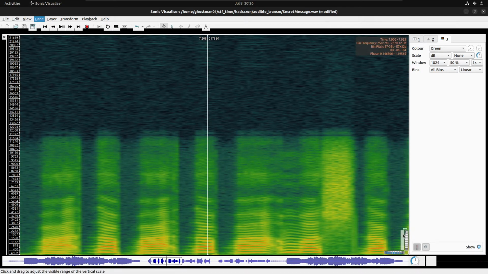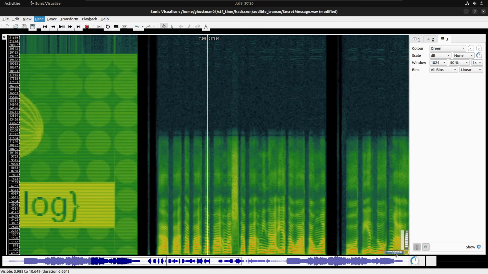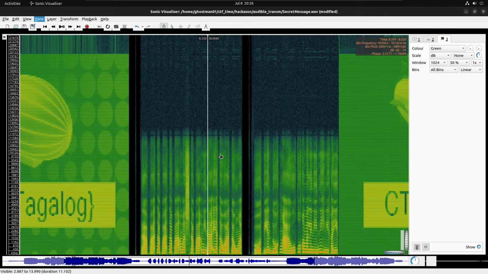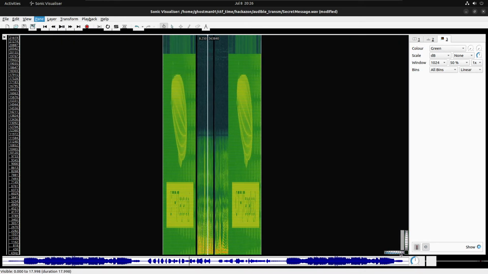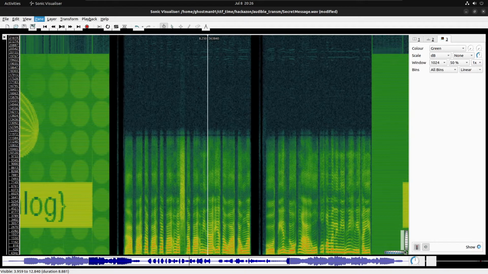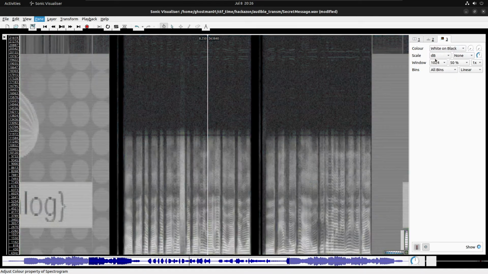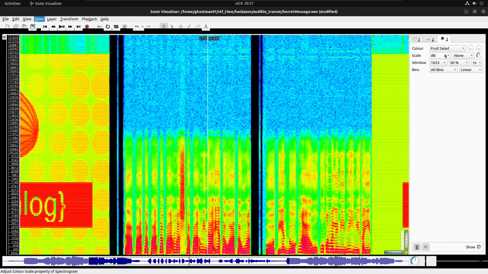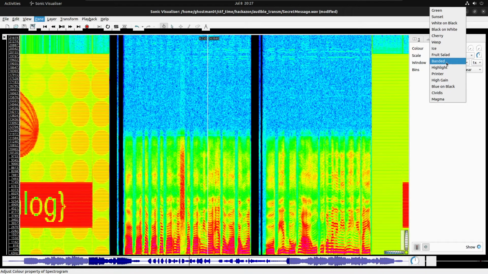You can see there are some characters at the bottom. I want to change the colors. Maybe then I will be able to read the characters.